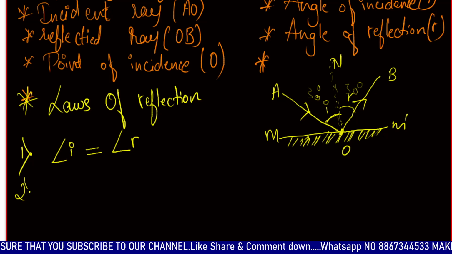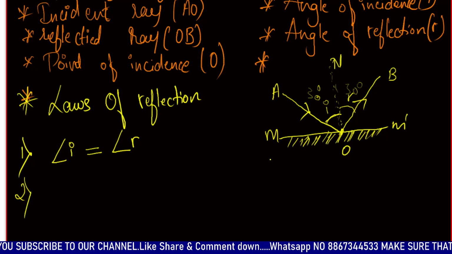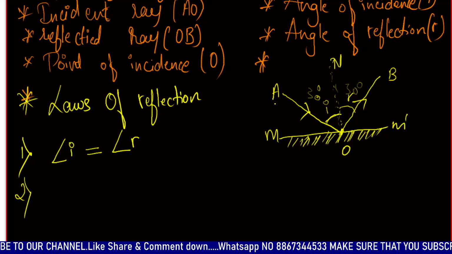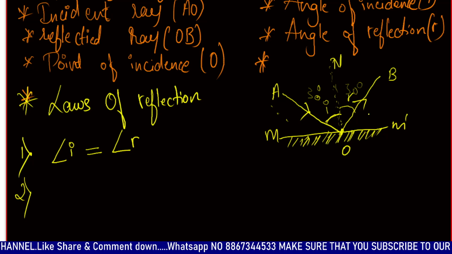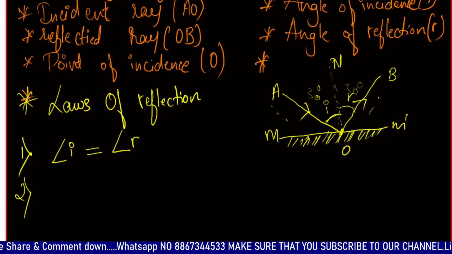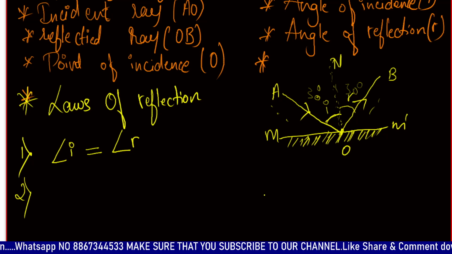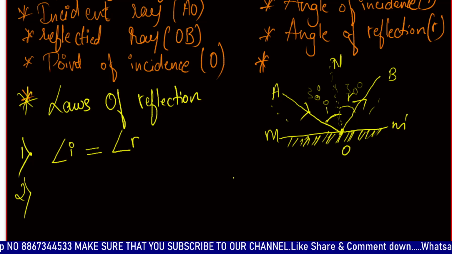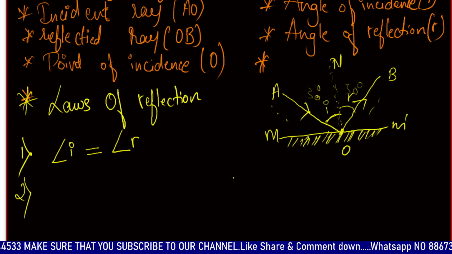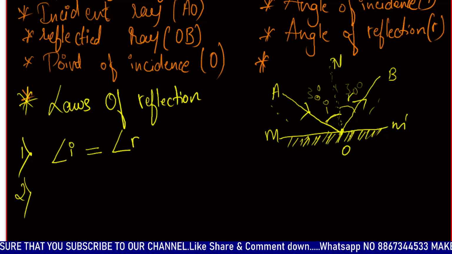Then the second law: the reflected ray, the incident ray, and the normal, everything lies in the same plane. So this is the important thing. The incident ray, the reflected ray, and the normal at the point of incidence all lie in the same plane. Let's stick with short notations: AO is the incident ray, OB is the reflected ray, ON is the normal, and point O is the point of incidence.